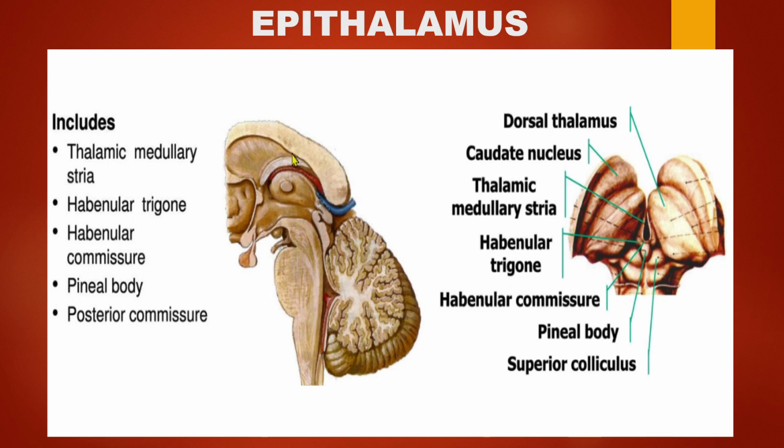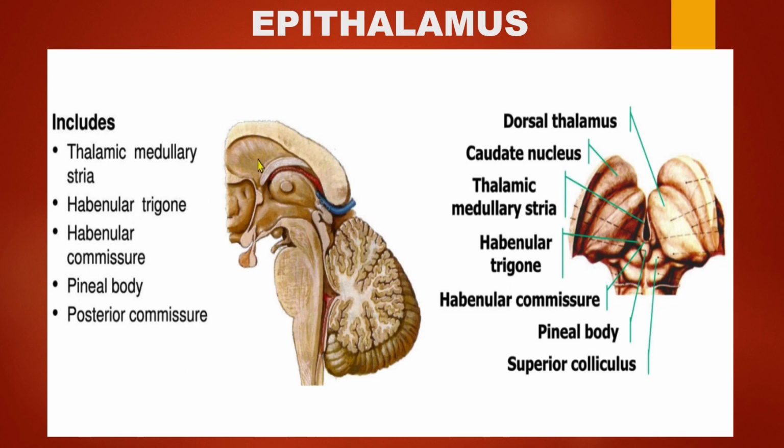So we are going to see what makes the epithalamus: the thalamic medullary striae, the habenular trigone, the habenular commissures, pineal body, and the posterior commissures. In general, if you remember, the epithalamus is mainly confined to the pineal body and the habenular nucleus.